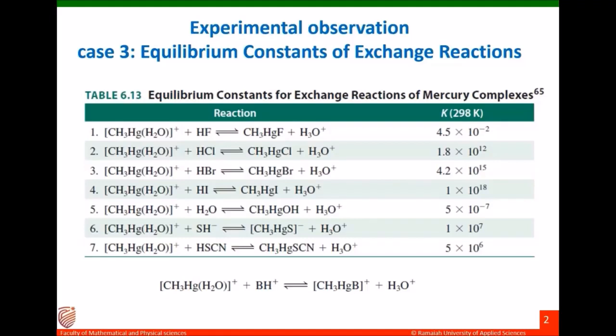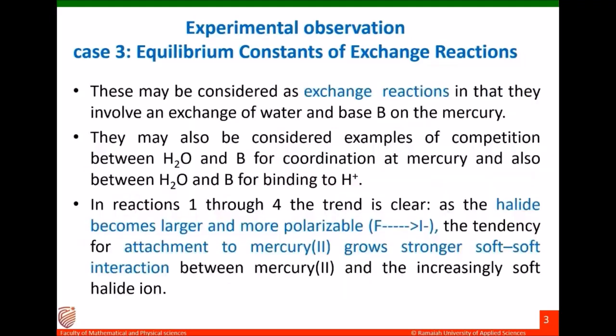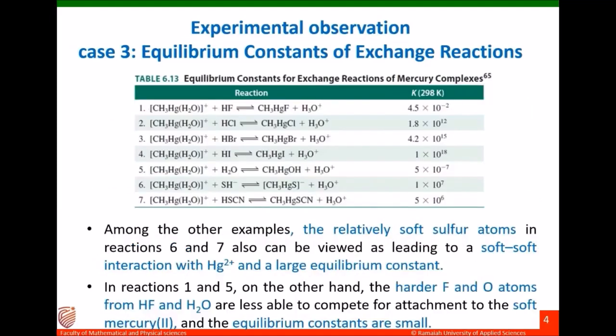So the preferred interaction among these 4 reactions is hydrogen iodide with the coordination sphere, because iodide is much softer compared to fluoride. Now you consider the other reactions, reactions 5, 6, 7, and we can find some other interesting observations.